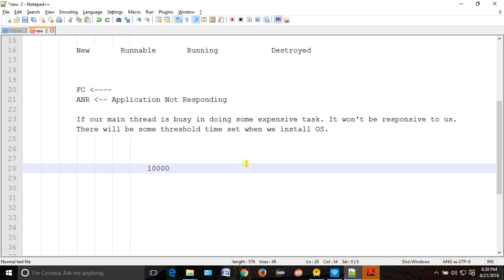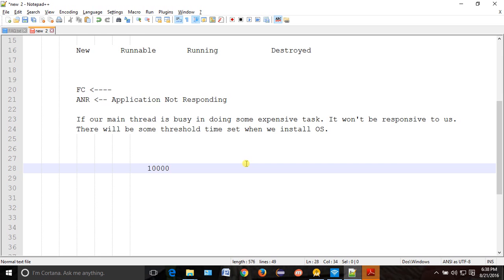It will typically be 5 seconds, but I am just giving you the example of 10 seconds. Suppose you clicked on a screen and you got the response before 10 seconds. This means keep on going. But if you don't get the response before 10 seconds, there is some problem: your main thread is very busy, that's why it is not responding to you.